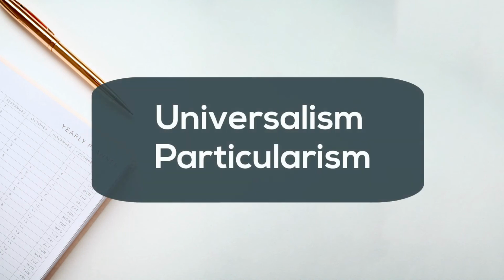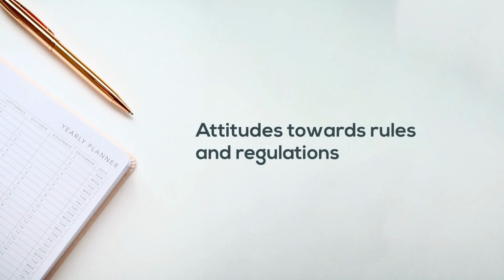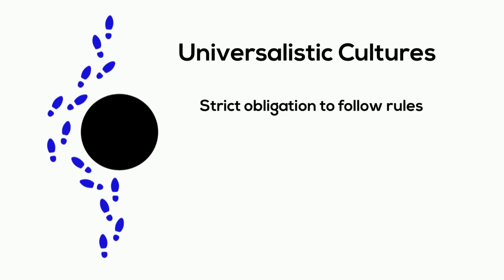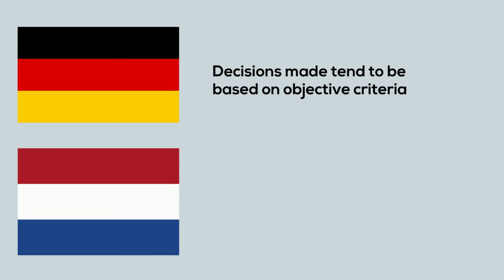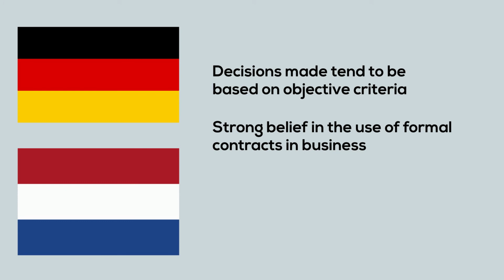The last dimension of universalism and particularism defines our attitudes towards rules and regulations. In universalistic cultures, there is a strict obligation to follow rules and laws wherever they are. These rules are followed formally and strictly, often without question. This dimension is associated with high uncertainty avoidance. Countries like Germany and the Netherlands are universalistic cultures. Decisions made tend to be based on objective criteria. There is a strong belief in the use of formal contracts and rigorous record-keeping in business dealings, and things are done by the book.